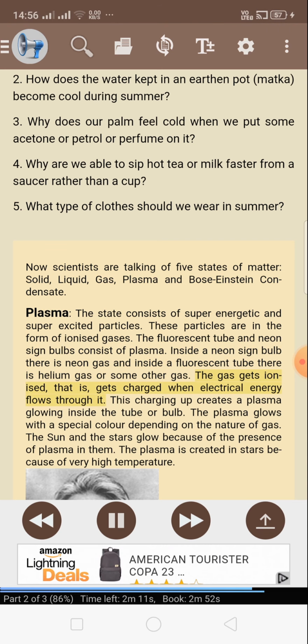The gas gets ionized, that is, gets charged when electrical energy flows through it. This charging up creates a plasma glowing inside the tube or bulb. The plasma glows with a special color depending on the nature of the gas. The sun and the stars glow because of the presence of plasma in them. The plasma is created in stars because of very high temperature.